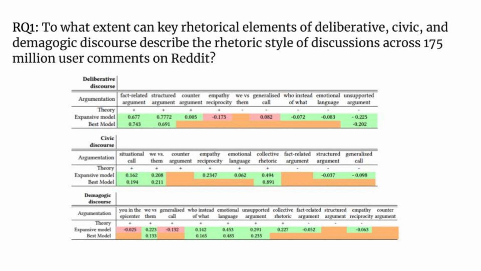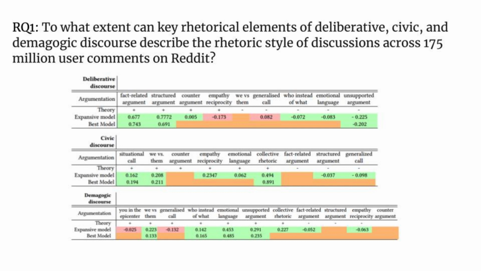In the table, each value represents the magnitude to which a rhetorical element was positively or negatively associated to each discourse. With green, we represent associations that complied to the ones dictated by the political theories, while with red we show cases that the empirical evidence contrasted theoretical conceptions.